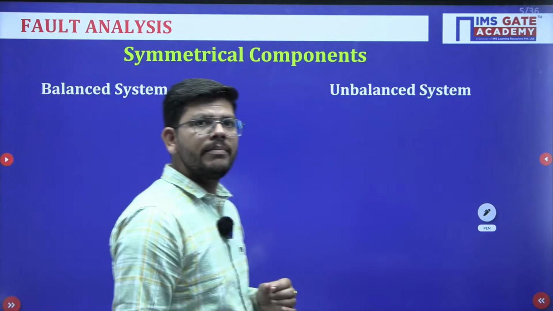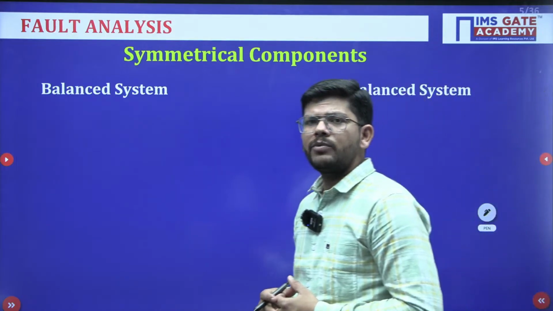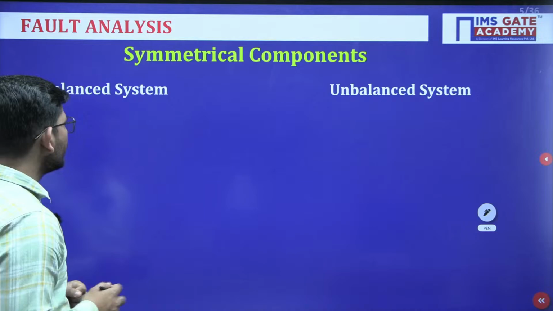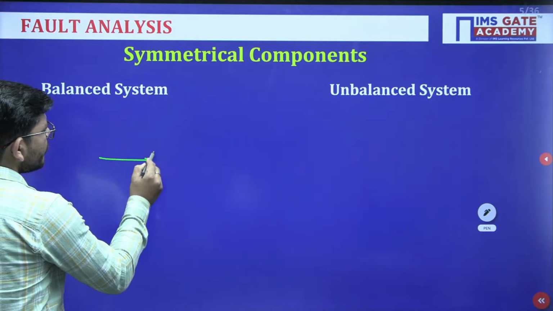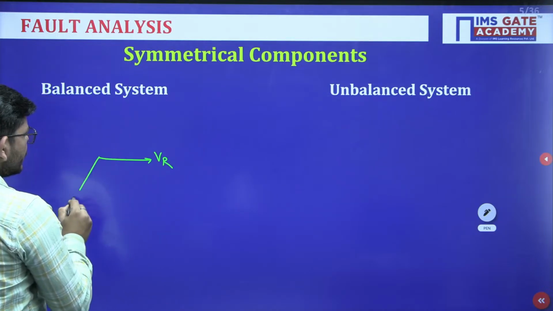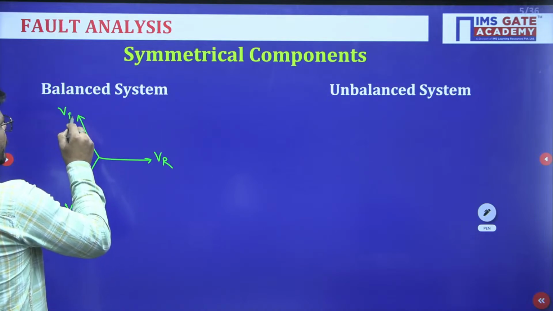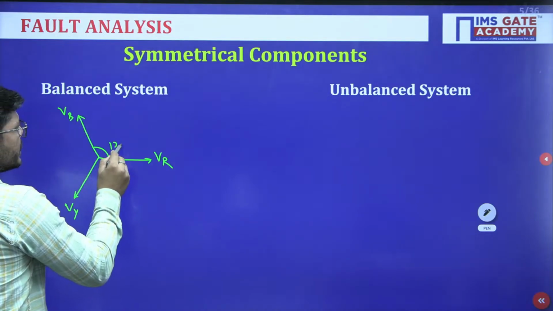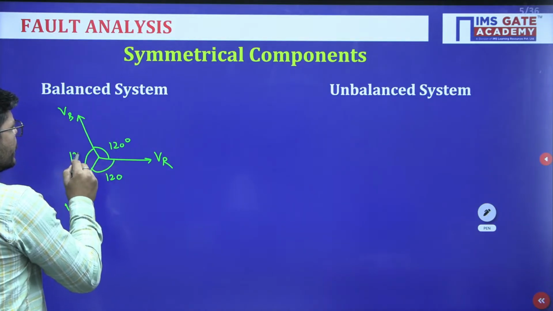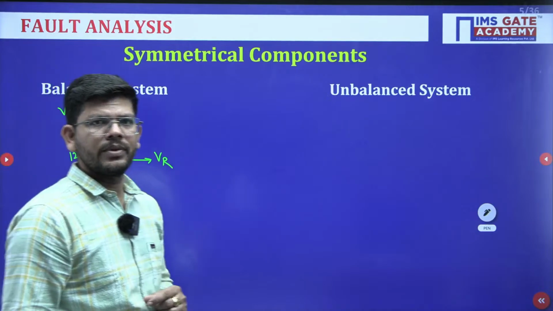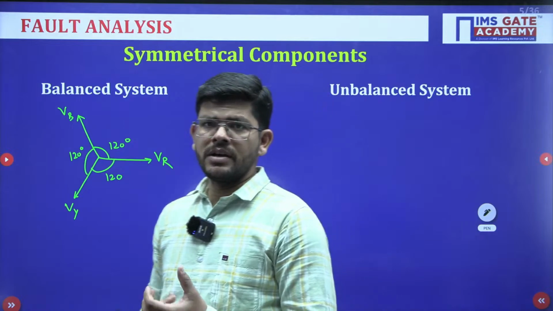Then symmetrical components. So what are the symmetrical components? First of all we have to understand the balanced and unbalanced system. So what do we mean by a balanced system? Suppose we have three phases, this is the R phase, this is the Y phase and this one is the B phase. And if all the voltages are displaced exactly 120 degrees from each other, then this is a balanced system.